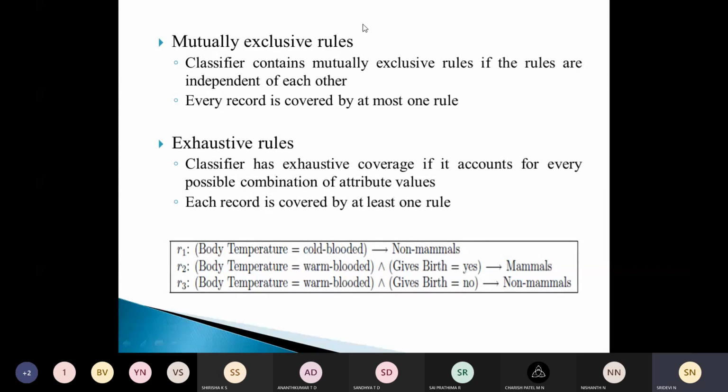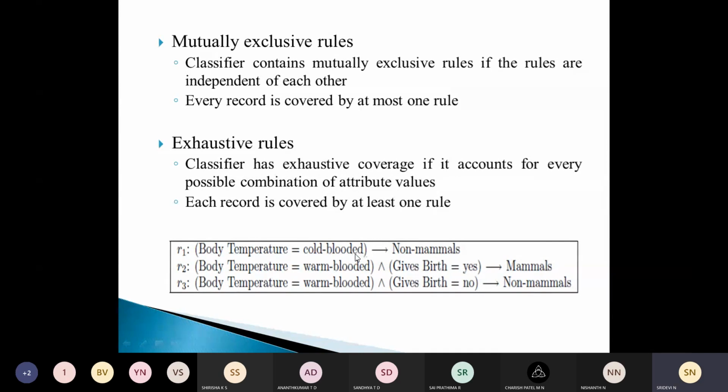And this property also ensures that every record is covered by at most one rule in R. It makes sure that every record will be covered by at most one rule, not more than that. So we should not have a record which will satisfy more than one rule. That's what mutually exclusive rules say, and here is an example.